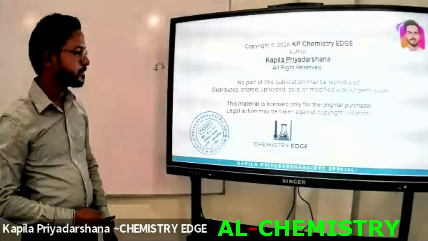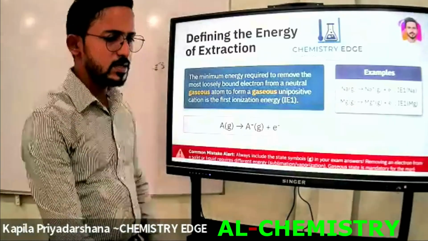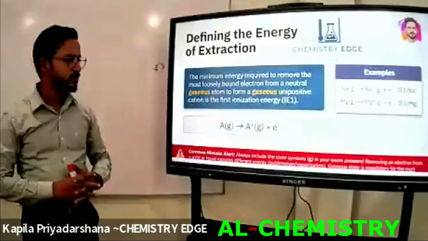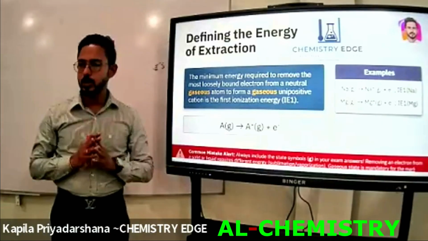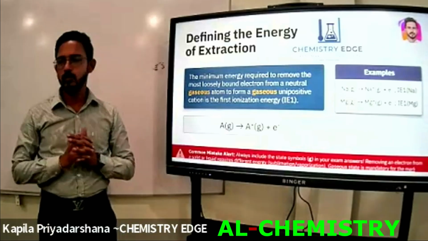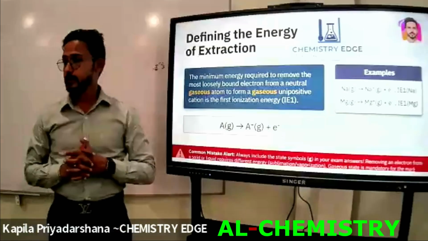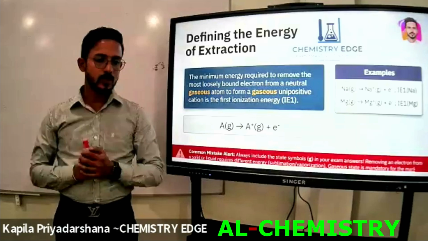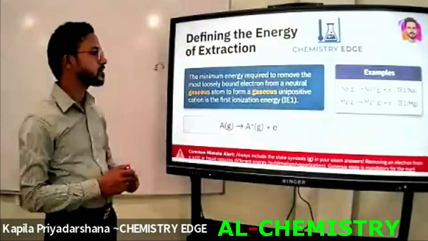As you can see here, we consider the definition of the first ionization energy. This is not the first time that you are hearing about the first ionization energy. You have already heard about this in grade 10 and grade 11, right? In the O-level period also you have already discussed the ionization energy.